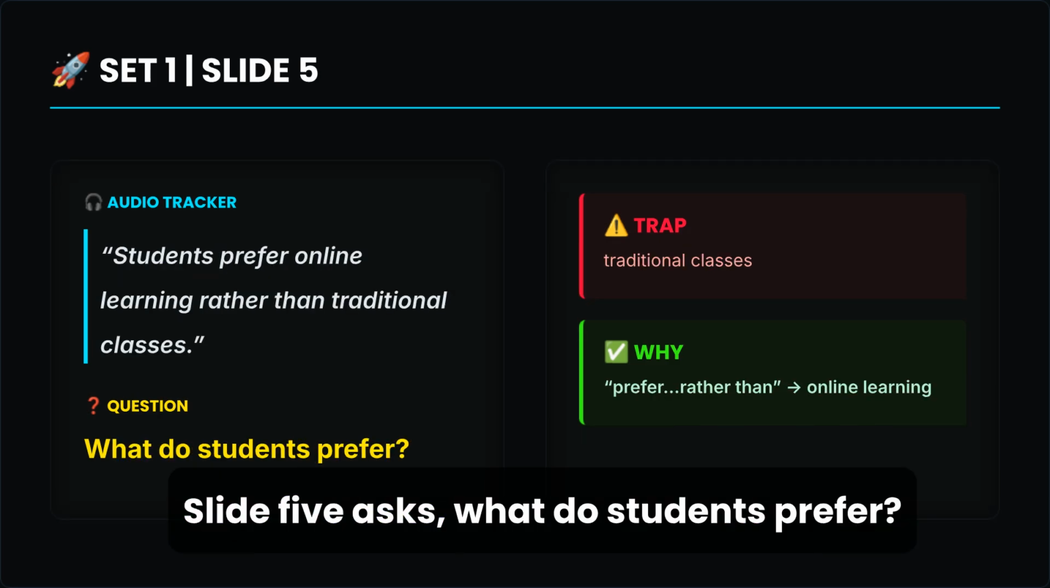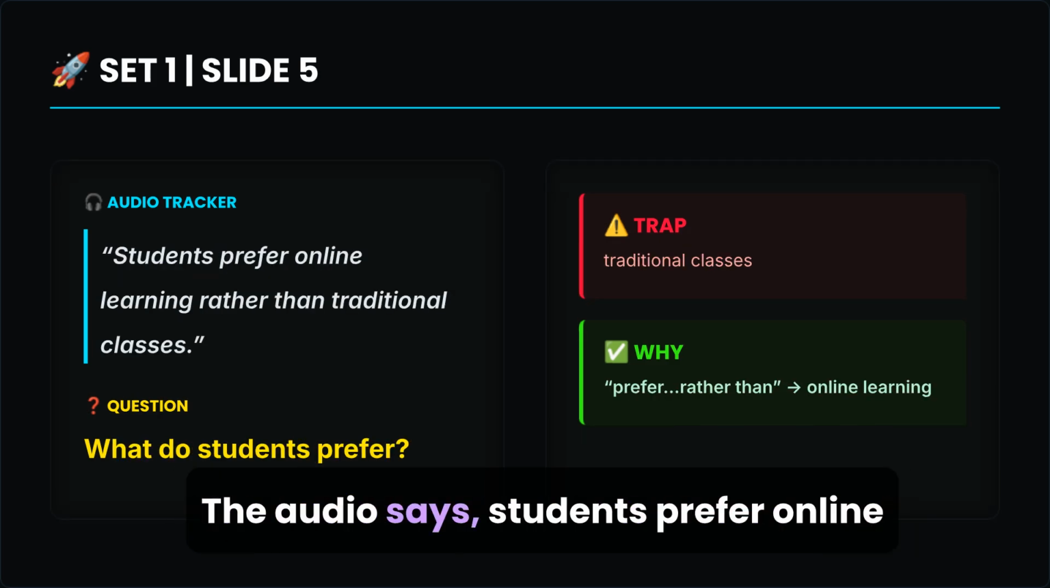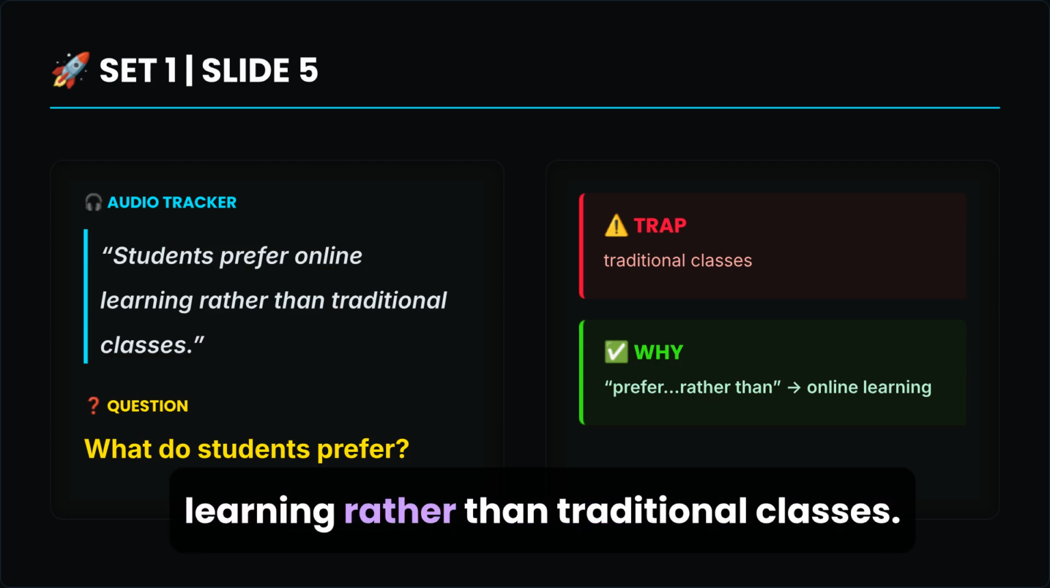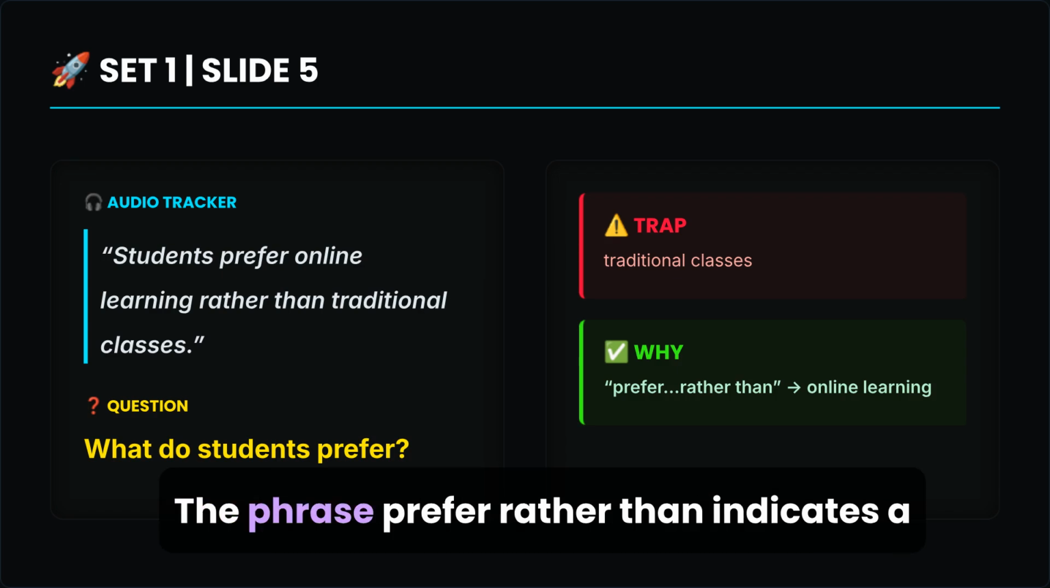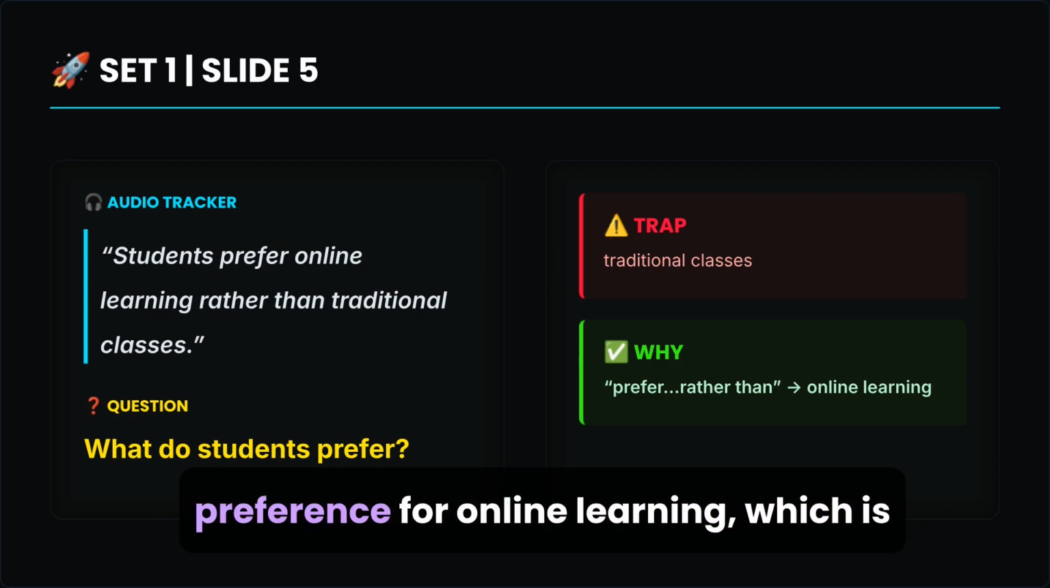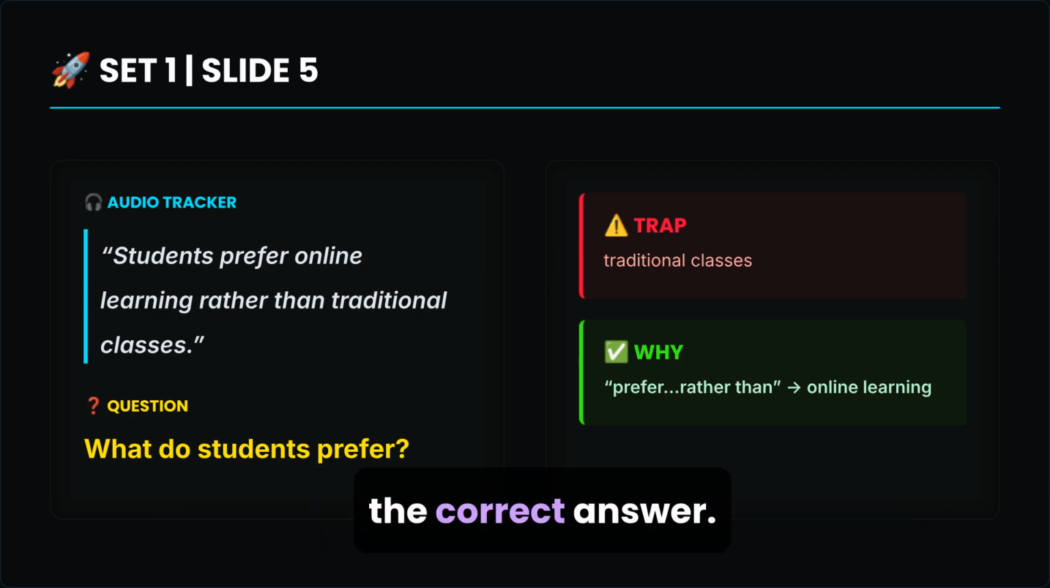Slide 5 asks, what do students prefer? The audio says, students prefer online learning rather than traditional classes. The trap is traditional classes. The phrase prefer rather than indicates a preference for online learning, which is the correct answer.